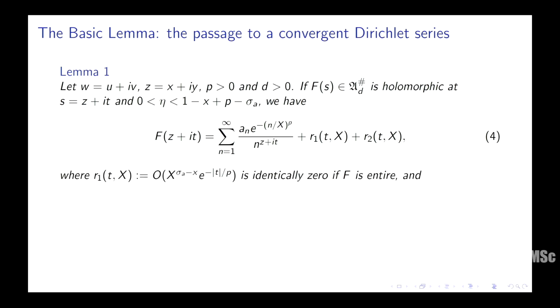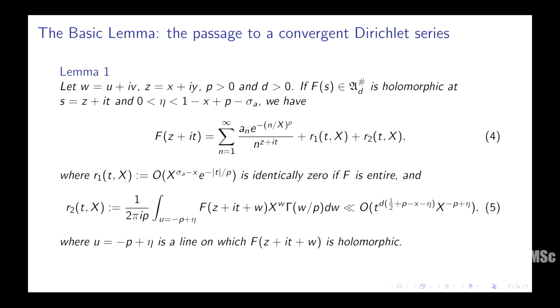Okay. So as you can see, for example, R1(t) looks like x to the power sigma_a minus x, but then e to the minus |t| by rho. So this is a factor that's going to really decay rapidly. In fact, it's going to be 0 if f is entire, and then there's another term which also has relatively slow growth. x will be chosen suitably so that this term has relatively slow growth. But the takeaway is I can express f in terms of a convergent series plus two terms which don't affect things too much. Okay. And now let's put f(1/2 + it) in Soundararajan's transform.